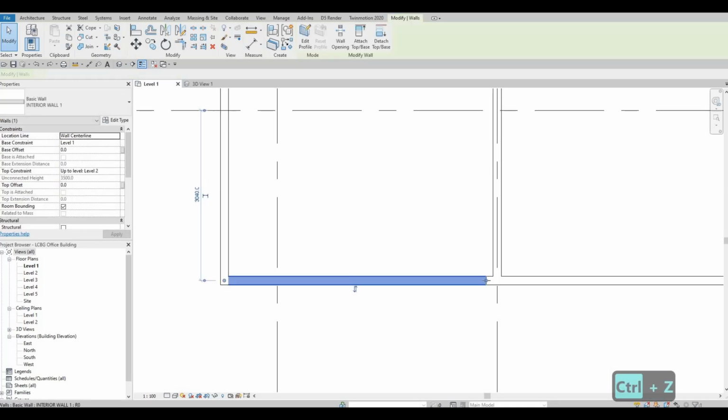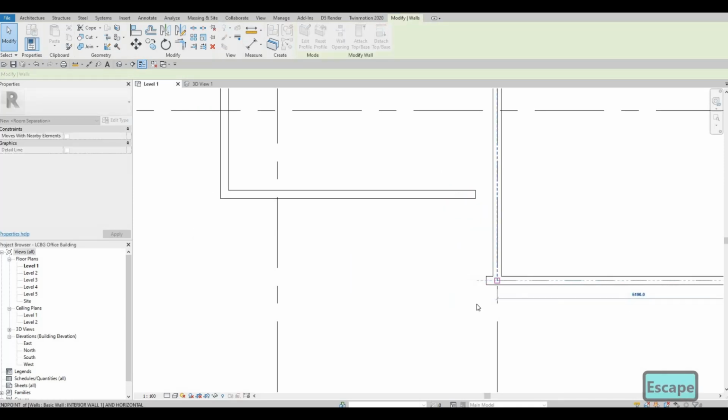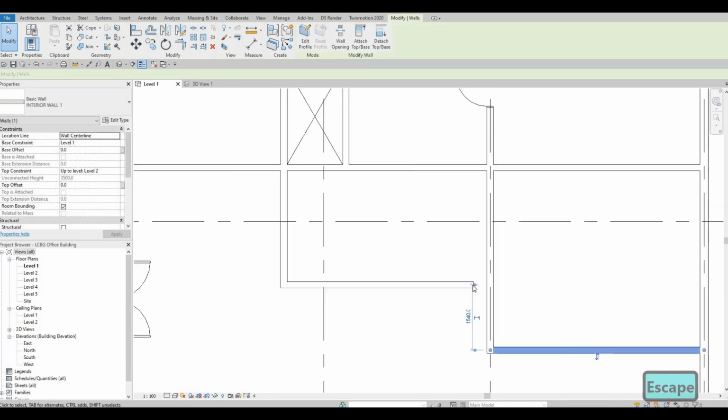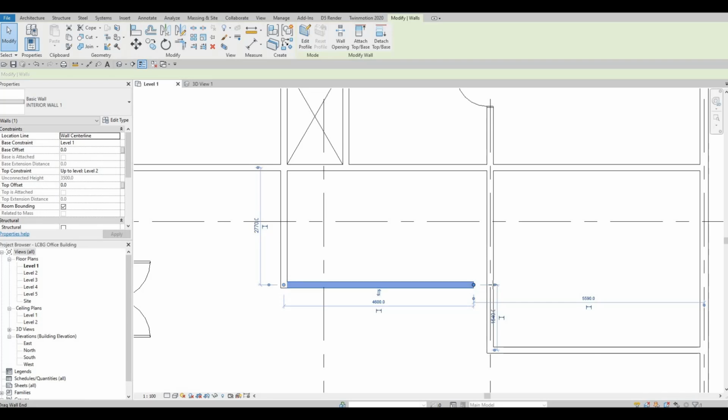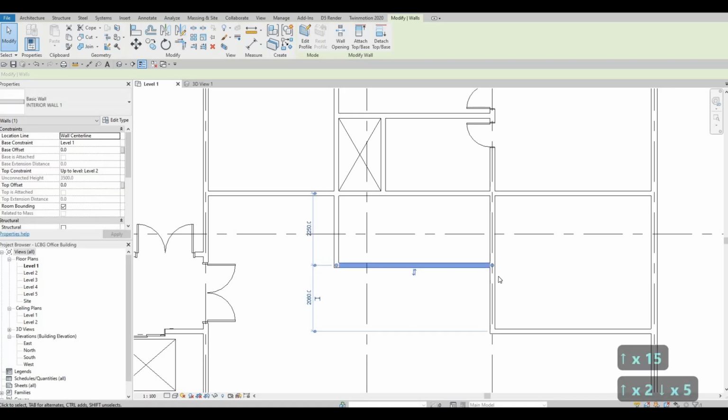Unjoin this and then move it. Here we could just move it back like that. So that's good. And then now click on this wall and then move it like that. Once you use your arrow key, it will be able to move like that.